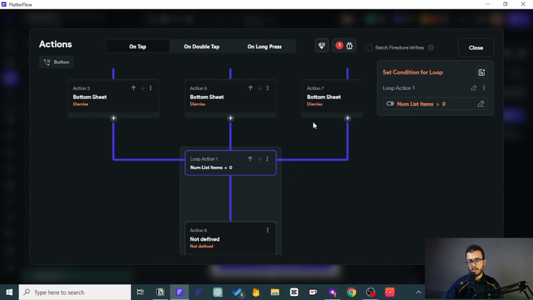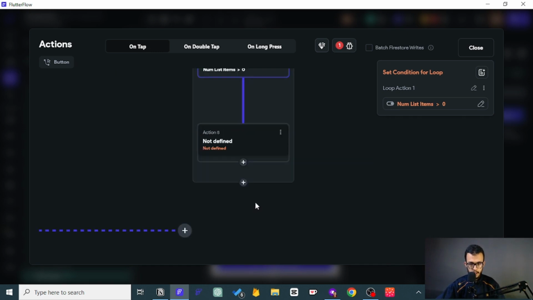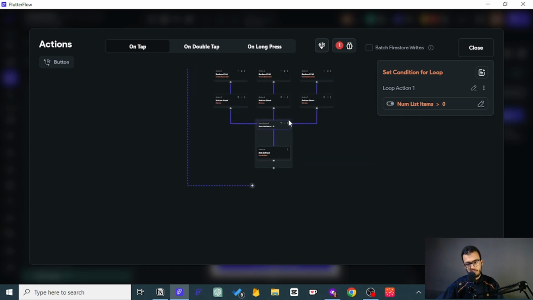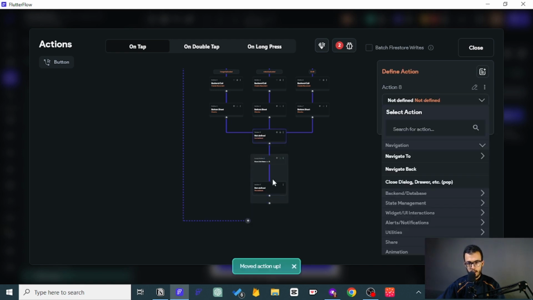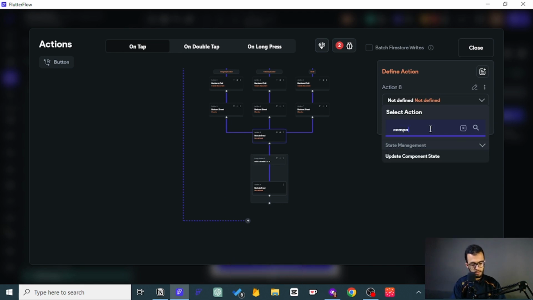Now you want to ask yourself, is that component state full of something? No, of course not. So before you think of doing a loop, you need to fill that component state.